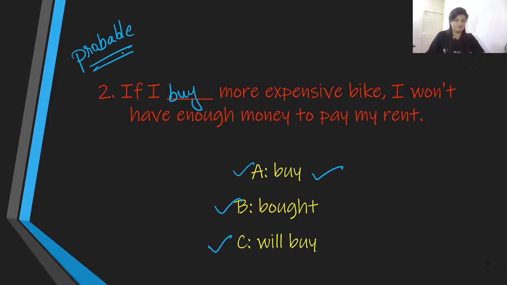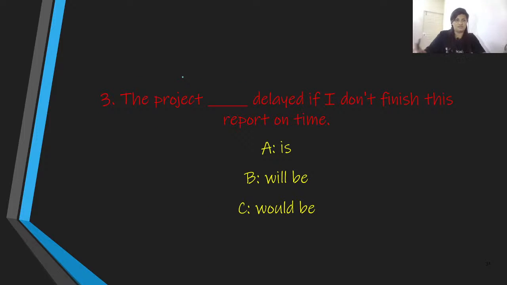Next one is the third question: the project dash delayed if I don't finish this report on time. The options are A is, B will be, and C would be. So what could be the answer here?